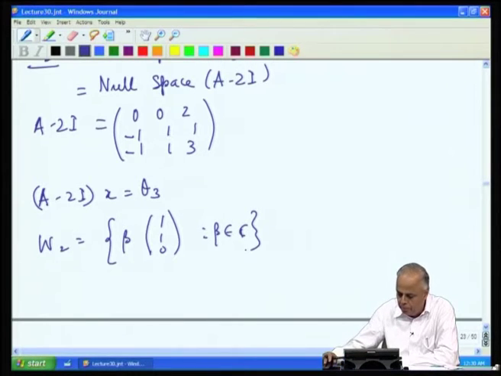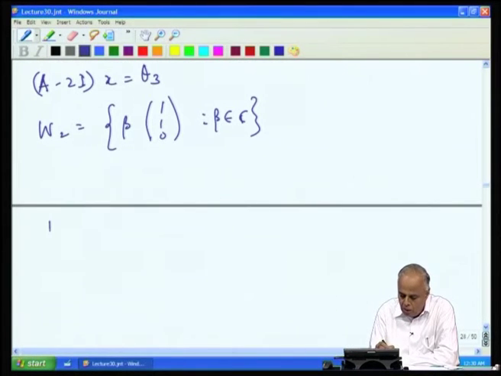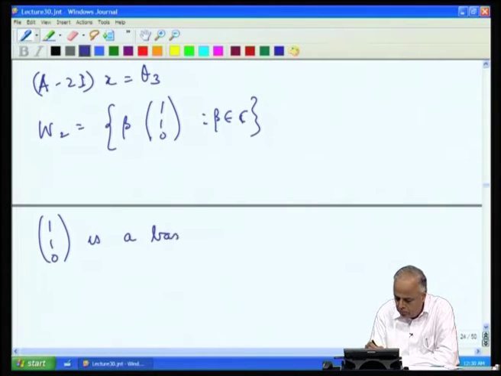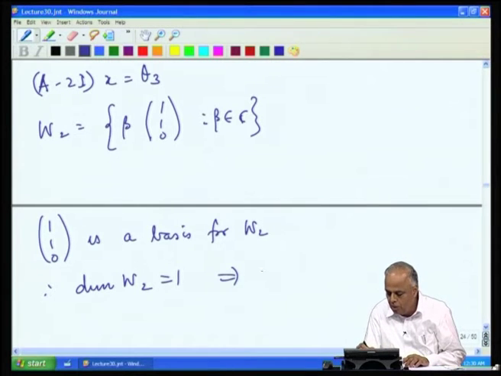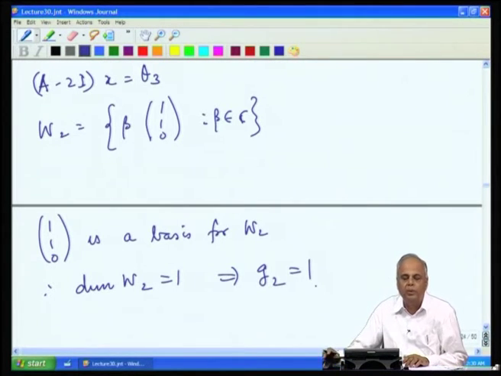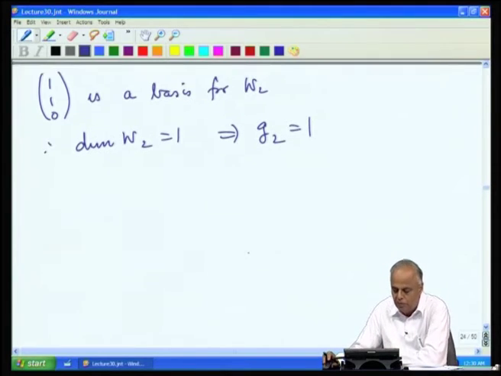Now, (1 1 0) is a basis for W 2, therefore, the dimension of W 2 is 1. That means the geometric multiplicity is 1, because geometric multiplicity is the dimension of the null space.